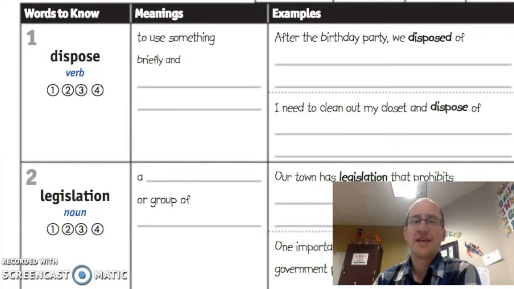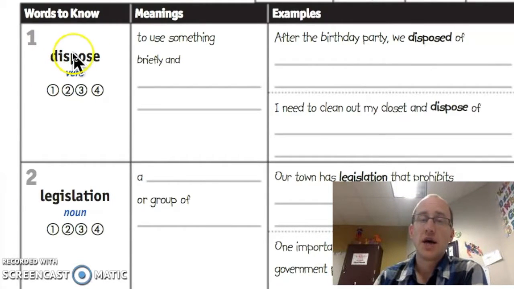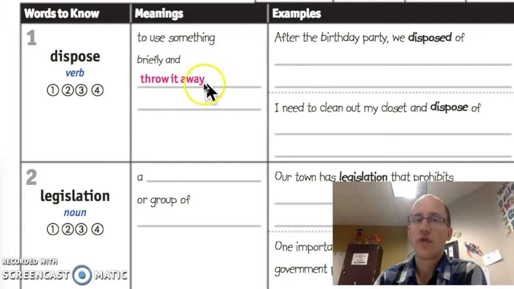All right, let's start with the first one. The first word is dispose. Go ahead and practice saying it to yourself. Say dispose. Dispose. It's a verb, which means it's an action word. All right, let's look at the definition. It means to use something briefly and throw it away. That's the key to dispose. It means you throw it away.